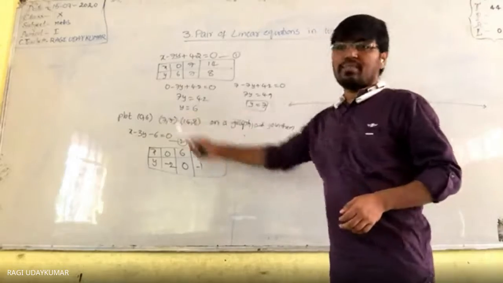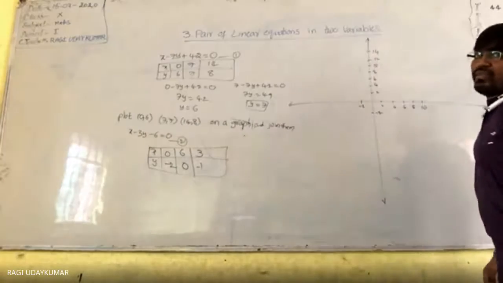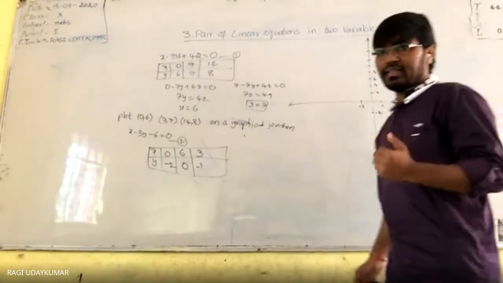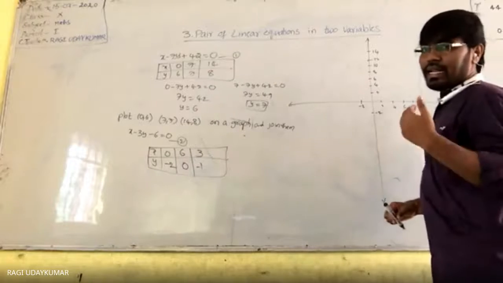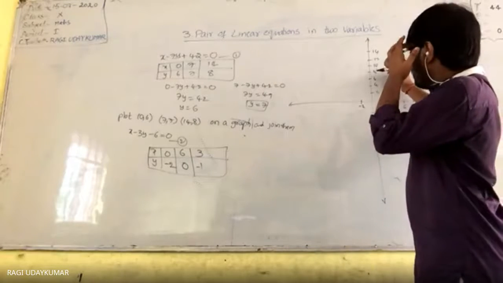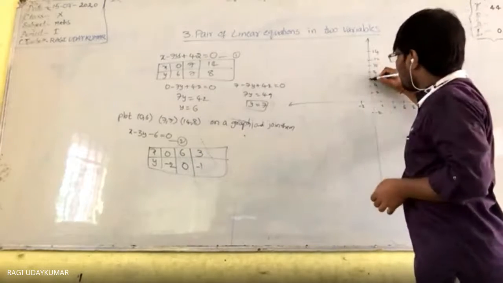So what are the points you are having? First one is 0, 6. Where will 0, 6 lie? Sir, on the y axis. Because the x coordinate is 0, it lies on the y axis. This is the y axis.